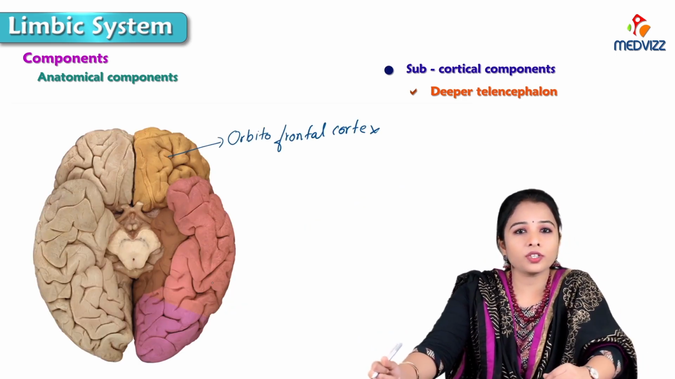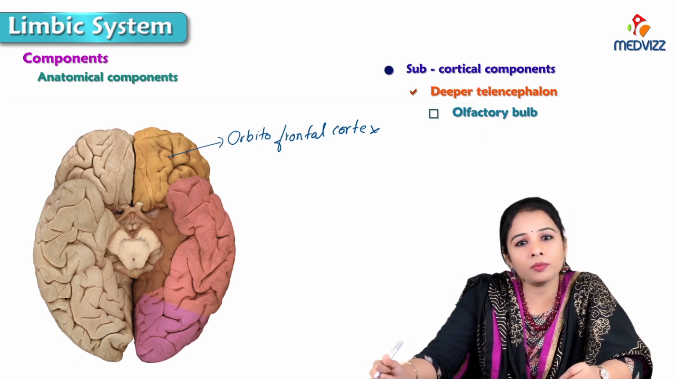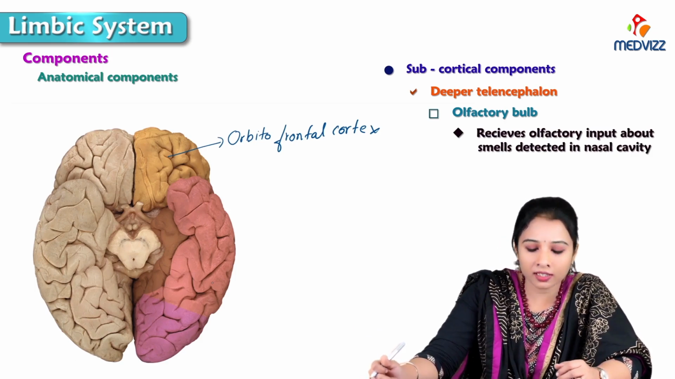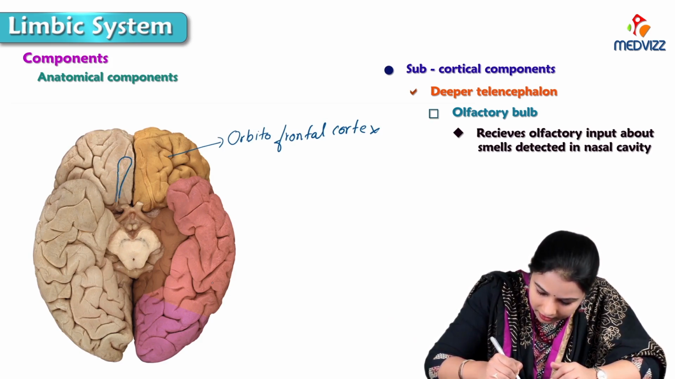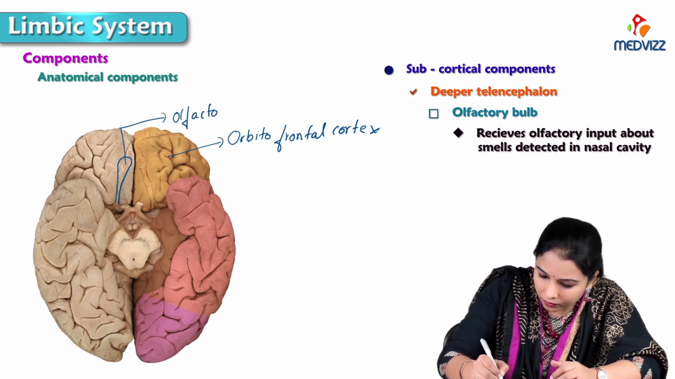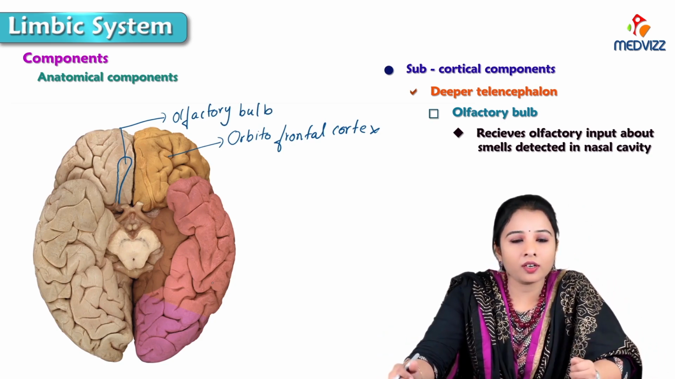Now the next component of subcortical component is the olfactory bulb. Olfactory bulb receives the olfactory input about the smells detected in the nasal cavity. So we can see here, this is the olfactory tract and it is ending up in a widened structure. This is the olfactory bulb. So these are the subcortical components.